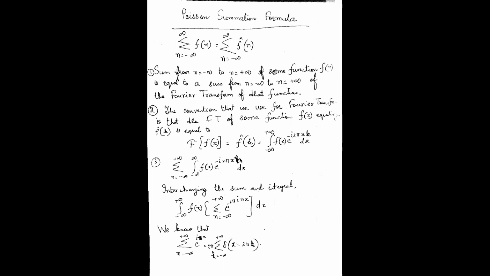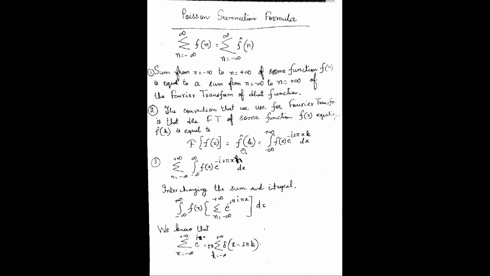Probably when you study signals and systems, you will realize its importance. I call it a shocking result because the summation of a function and the summation of its Fourier transform are equal. This is a new kind of result which the Poisson summation formula tells us.